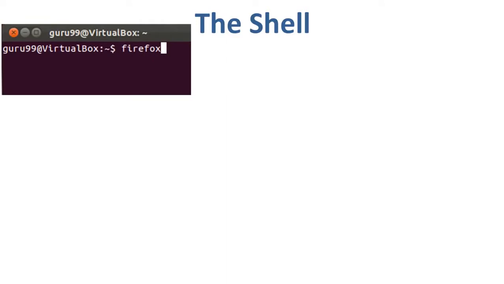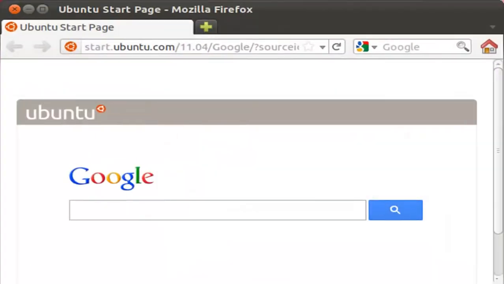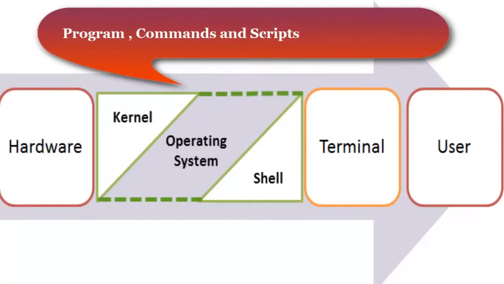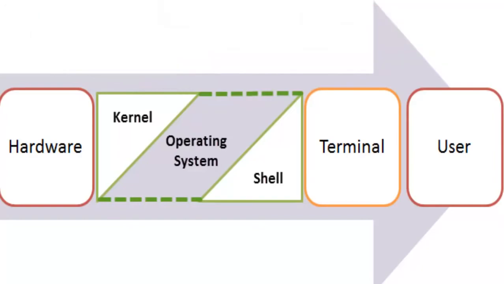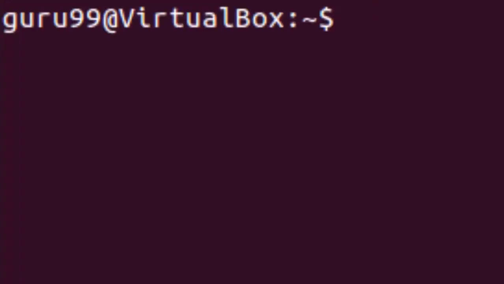A shell in a Linux operating system takes input from you in form of commands, processes them, and then gives an output. It is the interface through which a user works on the programs, commands, and scripts. A shell is accessed by a terminal which runs it. When you run the terminal, the shell issues a command prompt, which is usually the $ sign, wherein you can type your input, which is then executed when you hit the enter key.